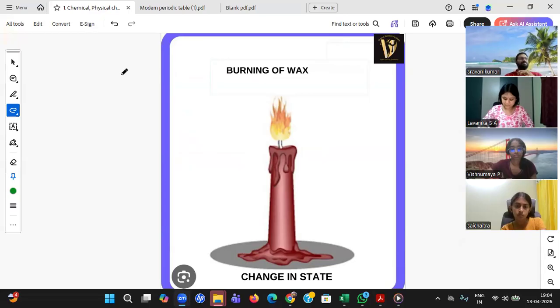Burning of wax. Think about, you know the definition. Physical and chemical change, you know the definition. Again, I'll repeat. Physical means no new substance. Chemical means new substance. Physical means reversible. Chemical means irreversible. With the help of these two statements, give the answer for burning of wax. This is the most tricky question that will be coming from today's topic, which is easy, but students get confused with the English word.